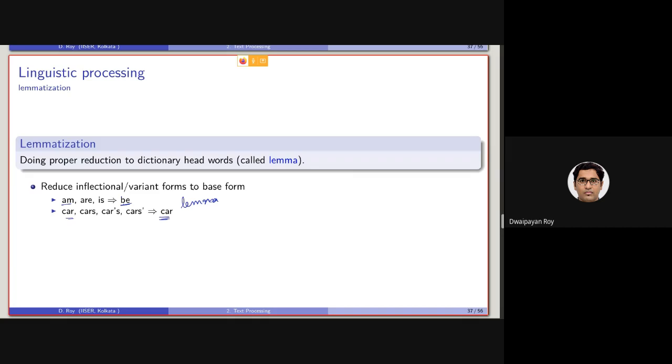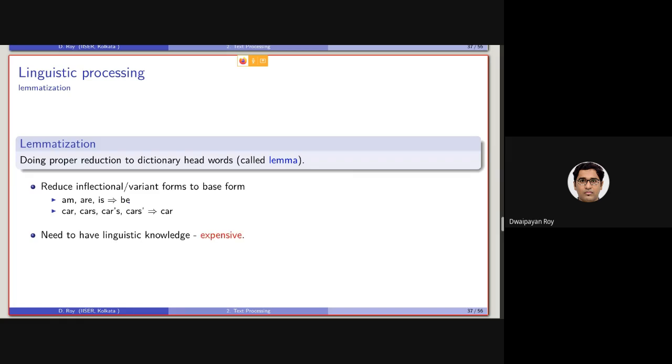Now, as we can see, transforming from am to be is actually not that trivial. For doing that, we need a human expert or language expert. This is actually expensive. Why expensive?